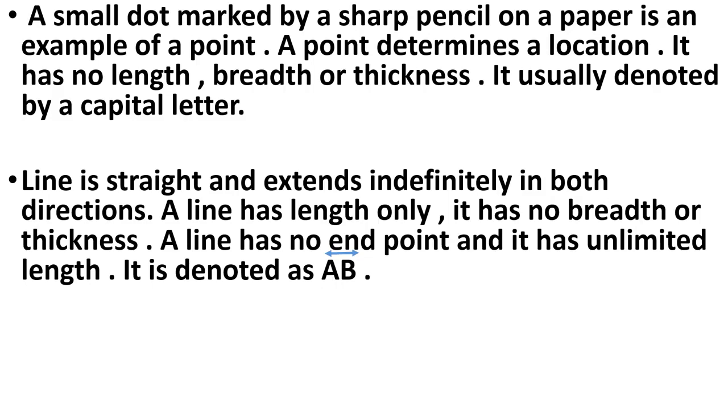It has no breadth or thickness. A line has no end point. Definitely, if we can extend it from both the sides, that means it has no end point, and it has unlimited length. How do we write down the name of a line? It is denoted as AB, and above that one symbol of a line.